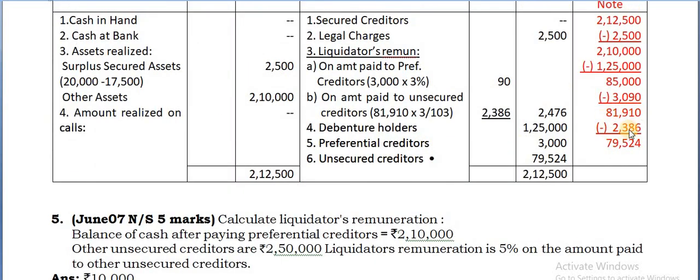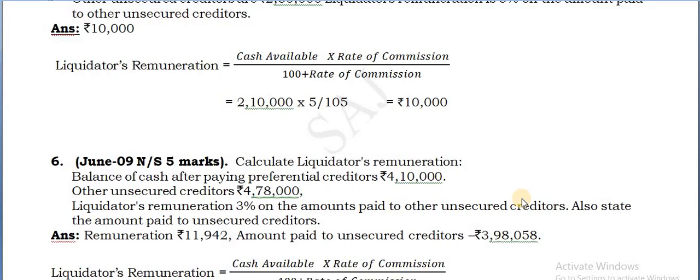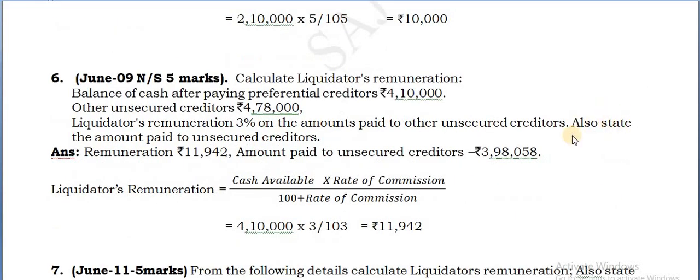Now in this same problem, see, the liquidator's remuneration came to 2,386. Earlier from 81,910 we deducted this. The balance is the cash or amount paid to the unsecured creditors. So we subtract the liquidator's remuneration from the total cash, and the balance is the amount paid to or distributed to unsecured creditors. The question says: also state the amount paid to unsecured creditors.